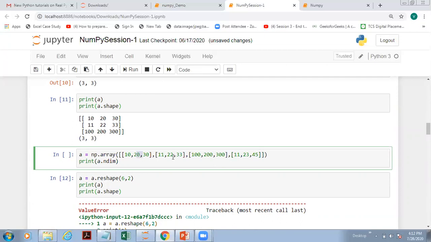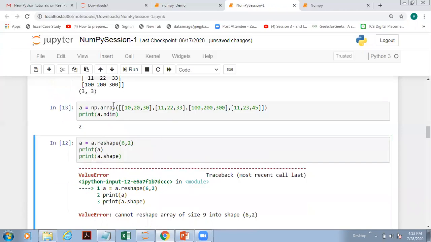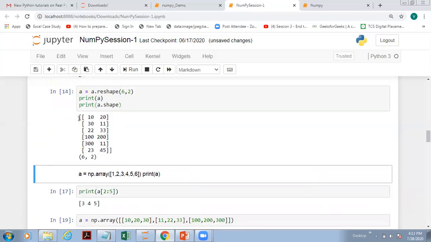So let's say 1 2 3 4 rows and 3 columns. So this will be 12 elements, and here we are trying to reshape it. So here you can see this is 6 2. That means 6 rows and 2 columns. ऐसे आप reshape इसको कर सकते हैं.